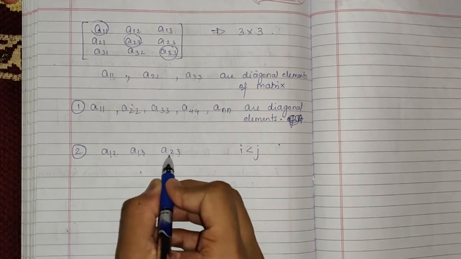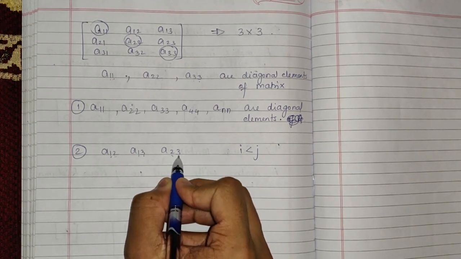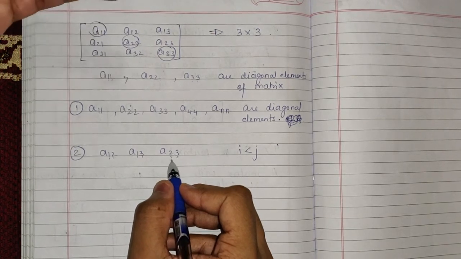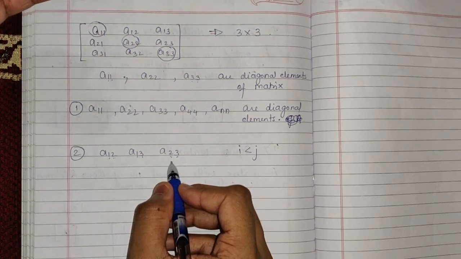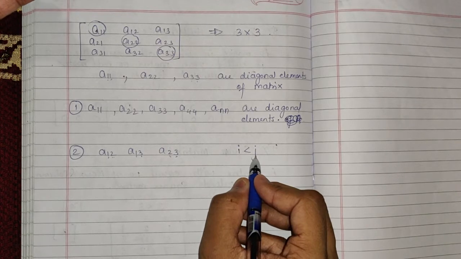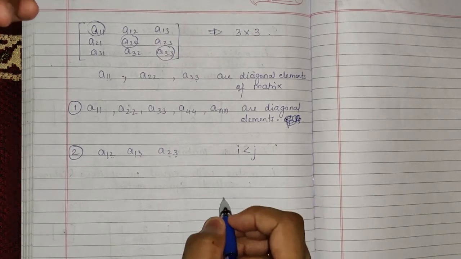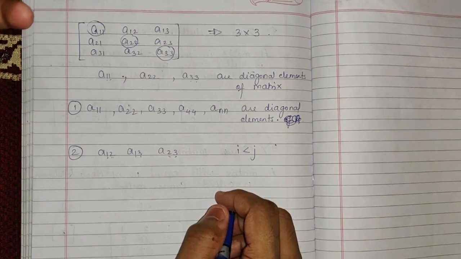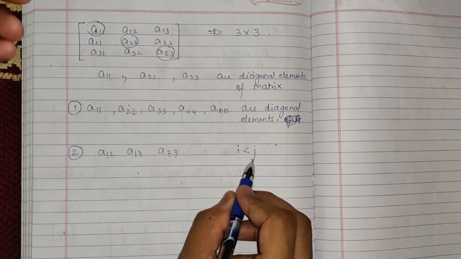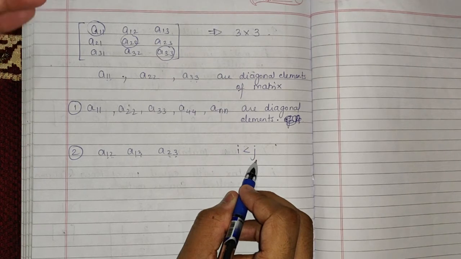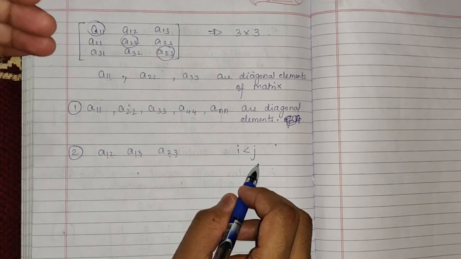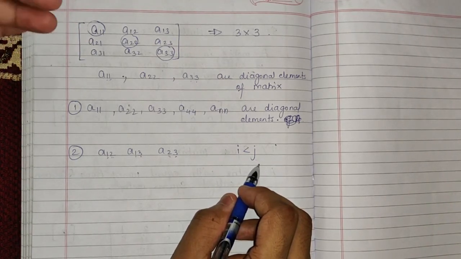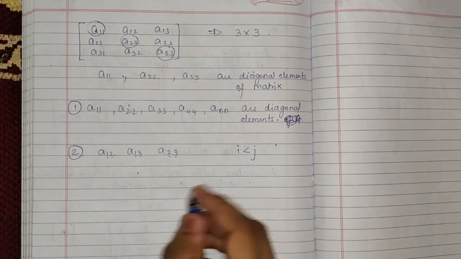This is i, this is j, and so on. i and j basically represent the number of rows and columns. So whenever the elements are above the diagonal, i will be less than j. So elements in which i is less than j are the elements above the diagonal.